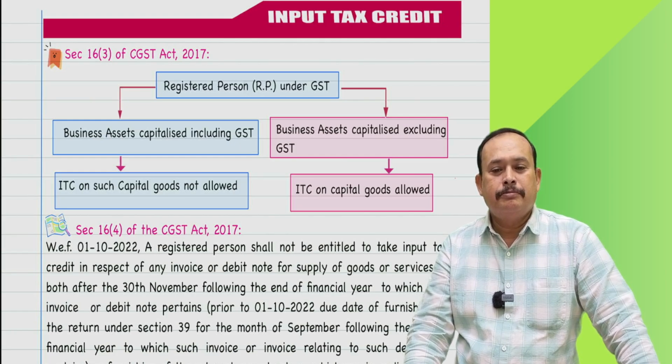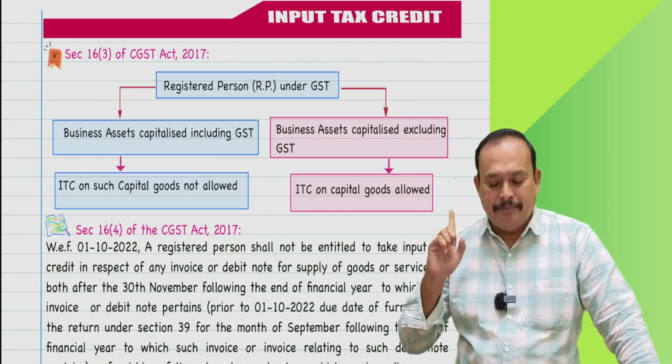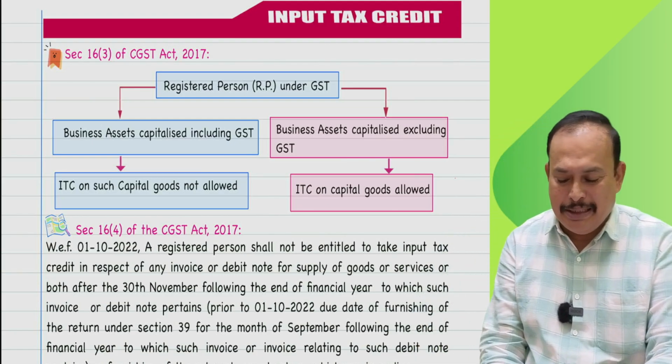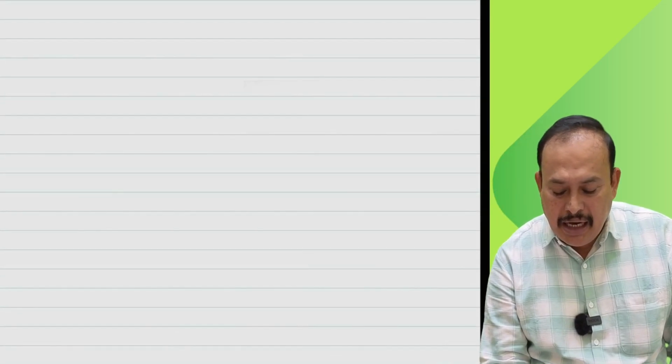So repeat again, sir. Section 16(3), am I right? Yes, sir. I will repeat with the help of a numeric example in a simplified manner. In the given case, assume a scenario.